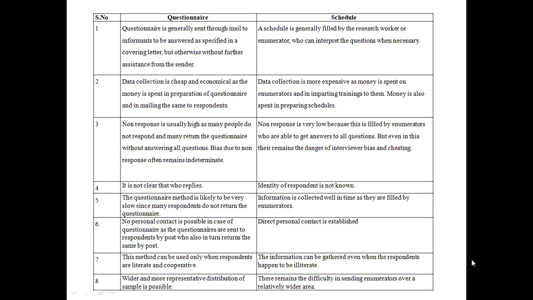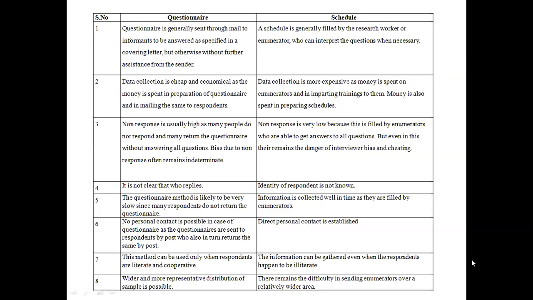But in case of schedule, the identity of the respondent is known. Again, here also there are chances of not getting the identity of the respondent, but most of the times when we go for surveying, or on behalf of us an enumerator goes for the survey, they will go to that person who is a part of the sample.